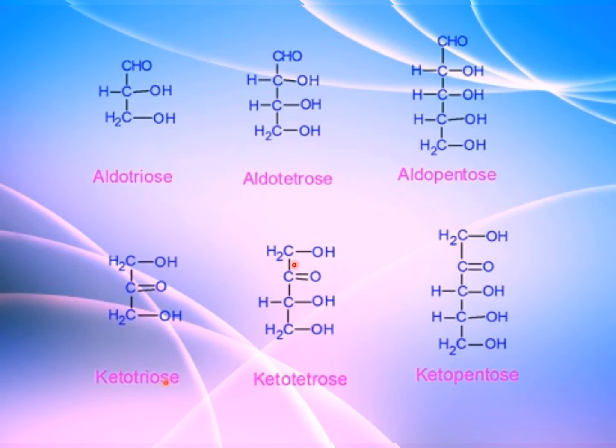This is the keto group, which is present at the second position, and 4 carbon atoms are present in the straight chain. So it is ketotetroses. Next one is ketopentoses. The keto group is present at the second position and 5 carbon atoms are present in the straight chain. So we refer to it as ketopentoses.